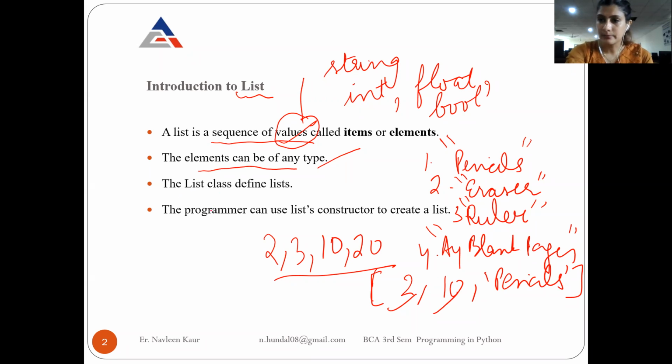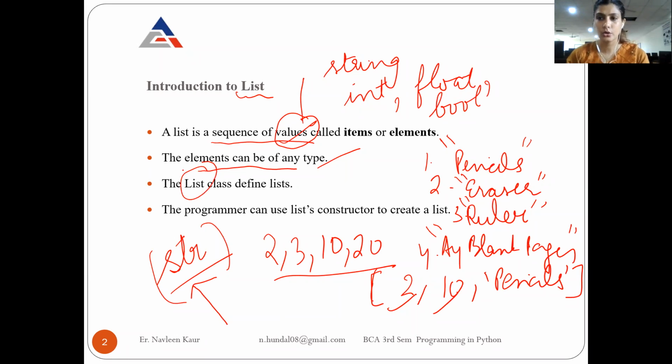You remember when we were doing strings, I told you which class is used for strings? Str class. I'm not creating this class, and you don't have to create this class. This class is already there. So whenever you create a string, that string belongs to this class. Similarly, whenever you create a list, that list will automatically become an object of which class? List class. Got it? After that, the programmer can use the list constructor to create a list.